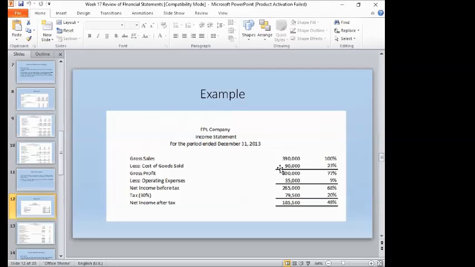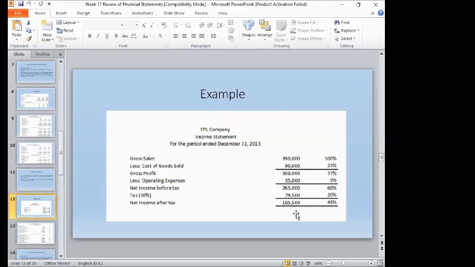Then how do we compute this one? This one will be divided by 390 times 100 in order to get the 23%. 300 divided by 390, that is 70%. 35 for the less operating expenses divided by 390, that's 9%. Same with the income before tax.